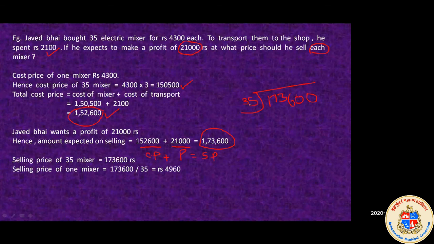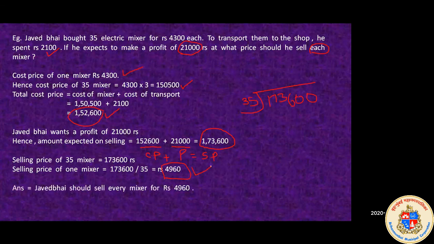If you divide 1,73,600 by 35, the answer that you are going to get is 4,960. This is the answer. So we can say Javed bhai has sold one mixer for 4,960. See here, cost price was 4,300 and the selling price was 4,960. So it is clear that Javed bhai has made a profit.